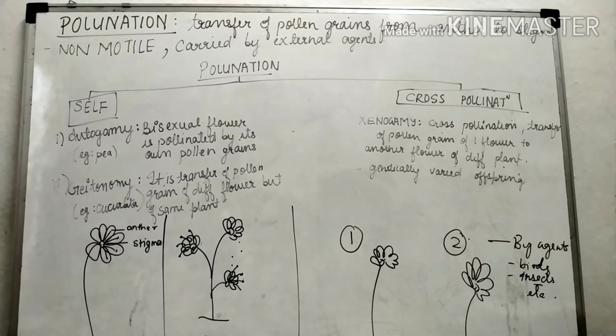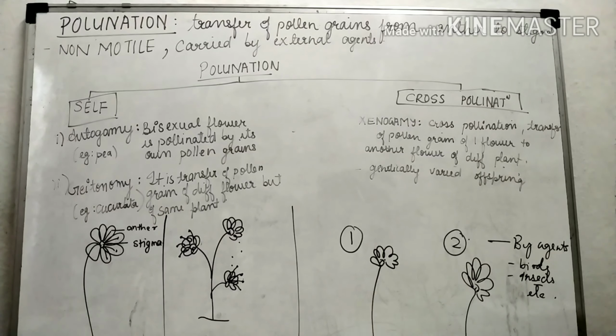We will continue the chapter. We ended with the male gametophyte and the female gametophyte. Now we'll start with pollination. We all saw the YouTube video, which ended at xenogamy, so we'll just take a quick recap of that.